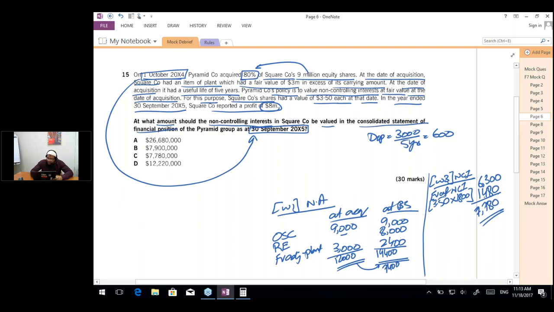Nazia, we have charged the depreciation. We have written 2,400 over here. So after charging the depreciation, you can even do it like this: you write 3,000 on both the places and then charge 600 depreciation. This is what you do, Nazia. It is the same as writing 3,000 and negative 600 separately, or 2,400 on a net basis. So your answer to question number 15 was actually C.